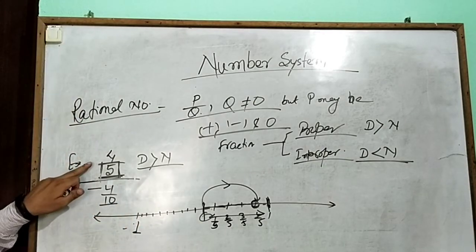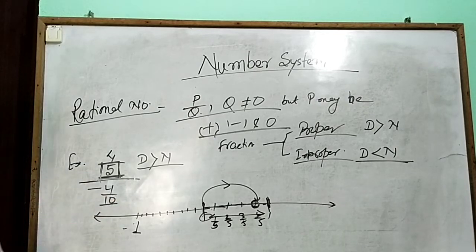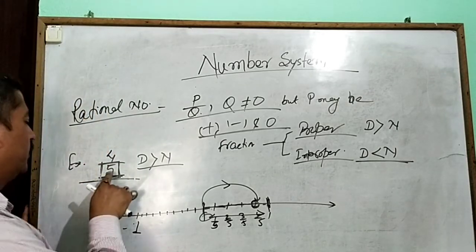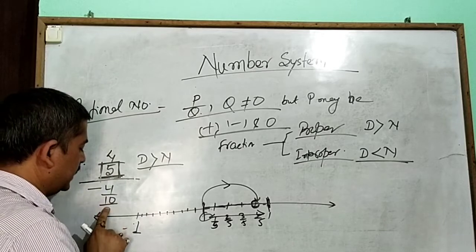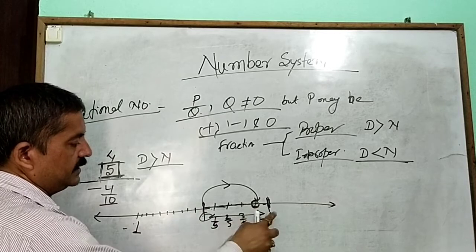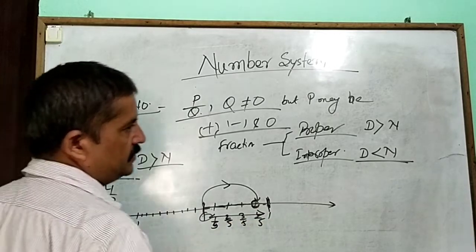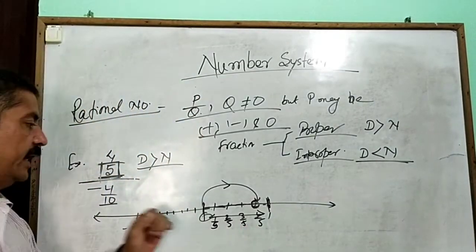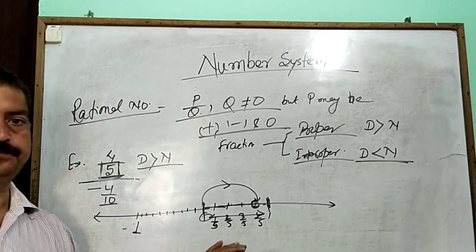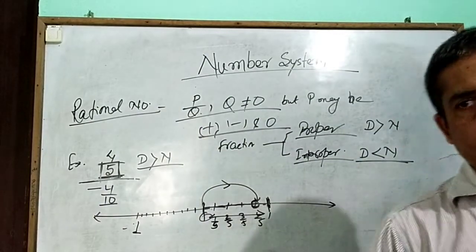Mind it, 4 by 5 and 4 by 10 cannot be represented on the same number line. Because the denominator is 5 for one and 10 for the other, the division on one side would be 5 and on the other side 10. That is not justified, because the divisions of any scale must be equal, not fractionally more and fractionally less.